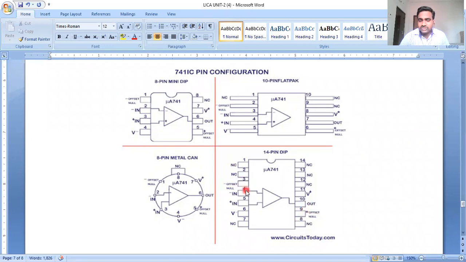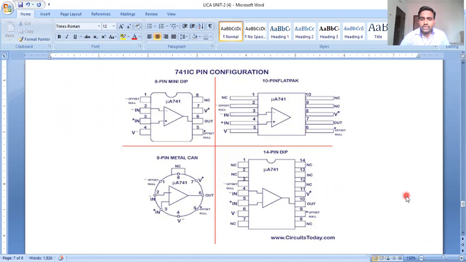The remaining pins, pin 8, pin 7, pin 1, pin 2, pin 14, pin 13, pin 12, are all not connected pins. So this is about pin configuration.